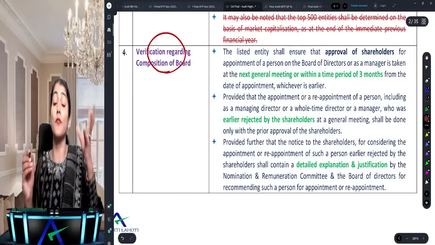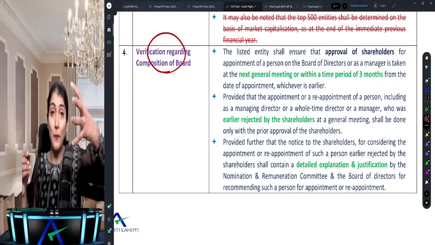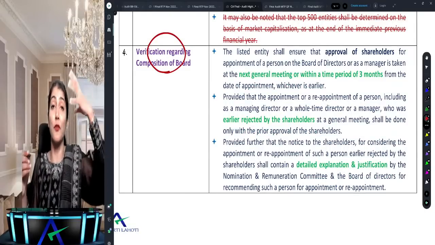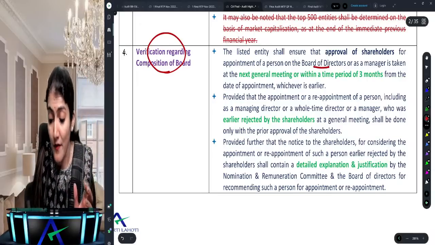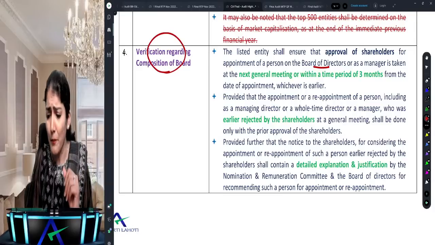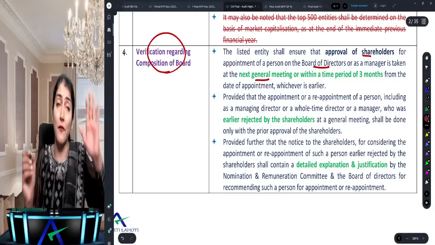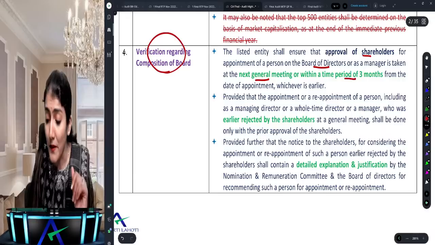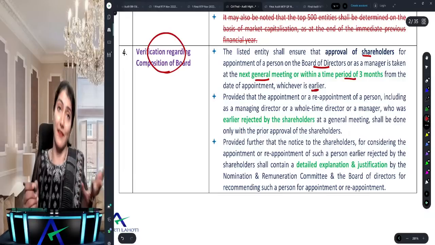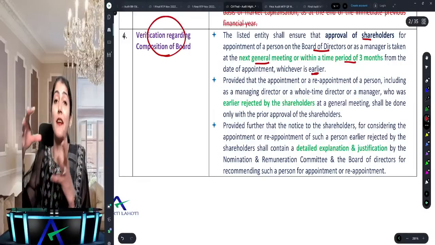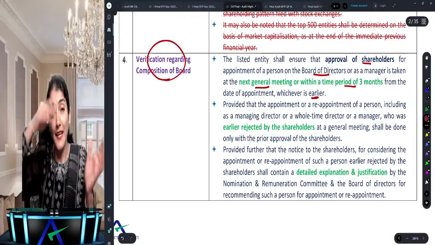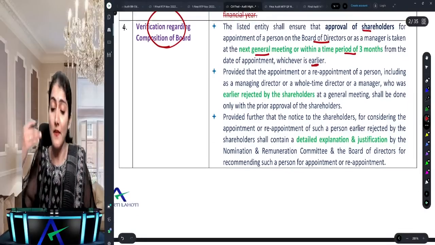Then this is one point deleted: verification regarding composition of the board. It says once a particular person is appointed as a director of the company by the board, this appointment should be approved by the shareholders. Approval of the shareholders has to be obtained by the next general meeting or within a period of 3 months, whichever is earlier. So approval of shareholders is required once a person is appointed as a director or as a manager.